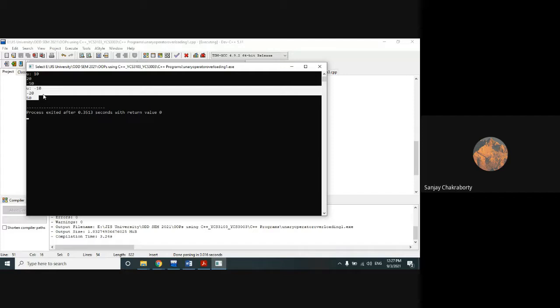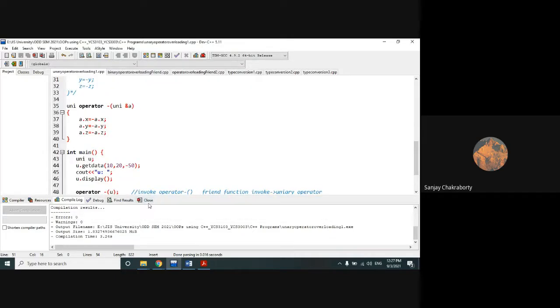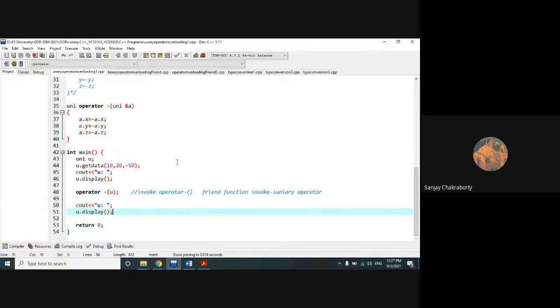So it has successfully changed the sign of the input variables with the help of operator overloading minus. Is it clear to everyone? Tell me. Does anyone have any kind of doubt or problem in this program? Then I will explain it again.